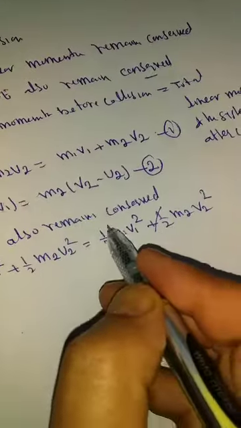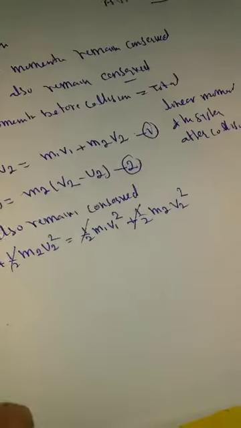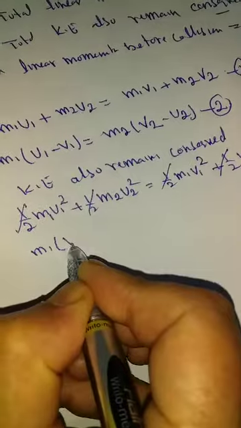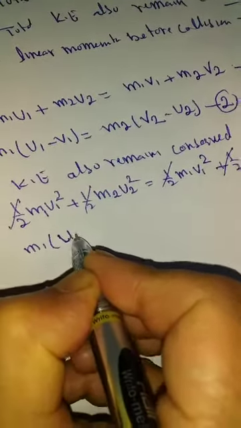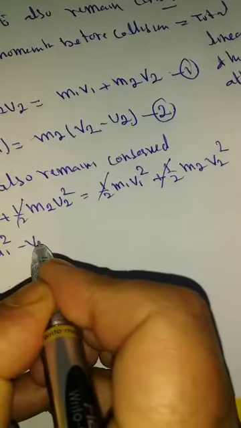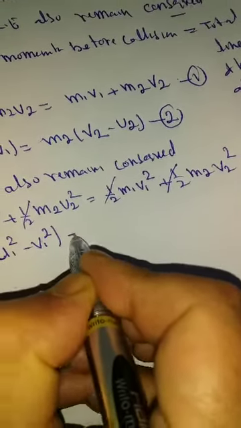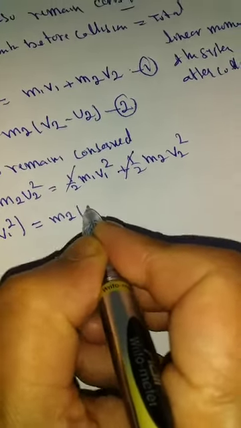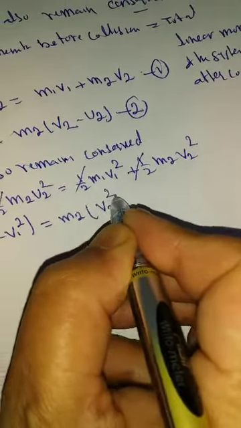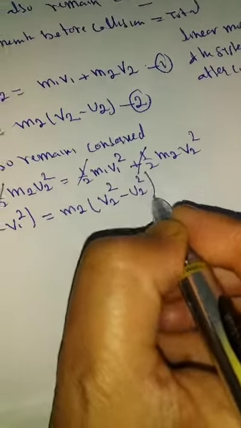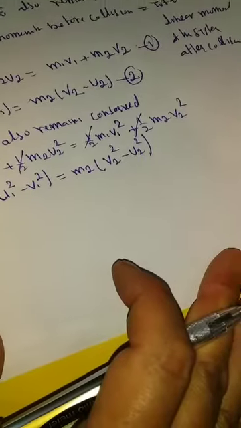One half will cancel. Again, I will take m1 common: m1 into u1 square minus v1 square is equal to m2 common into v2 square minus u2 square. This becomes a plus b into a minus b.